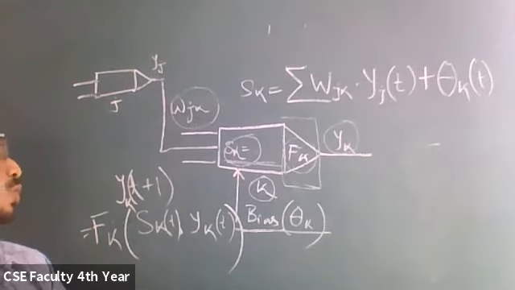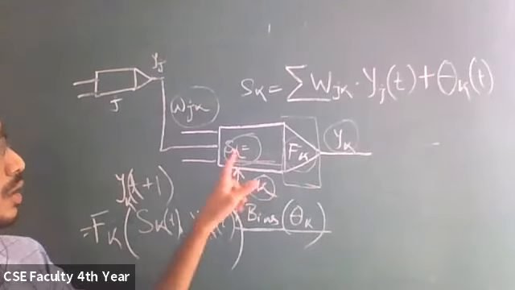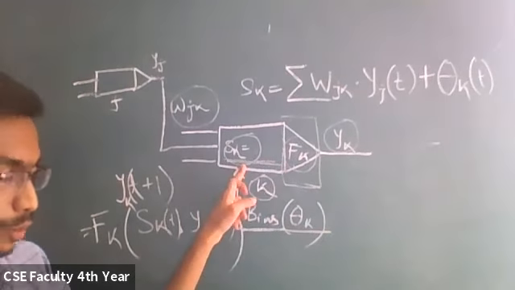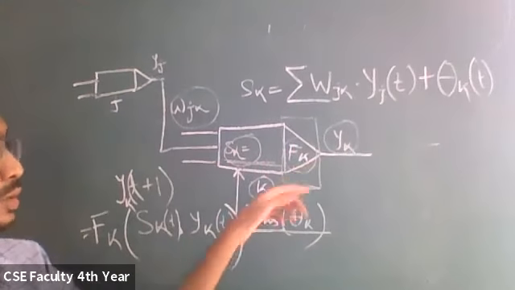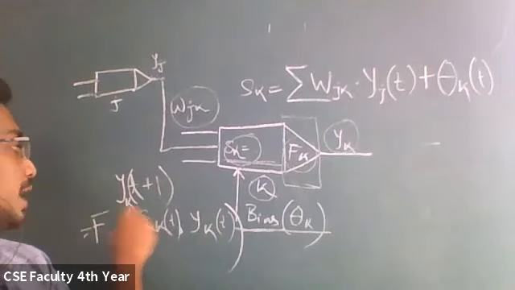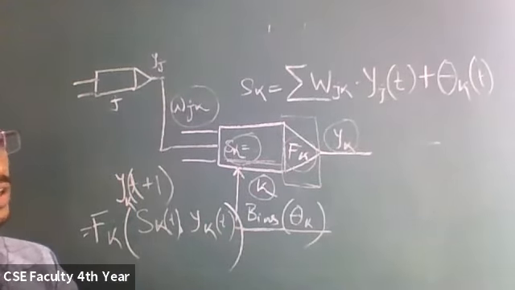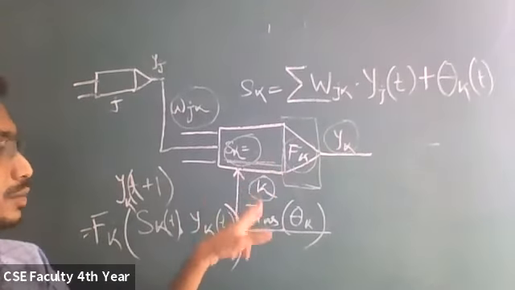So what I can say is that when I am moving to the next iteration, this activation function will take the input, the propagation rule and the previous output at time t, and it will update itself. So at time yk t plus 1, the activation function has already been updated using the previous output and the propagation rule.